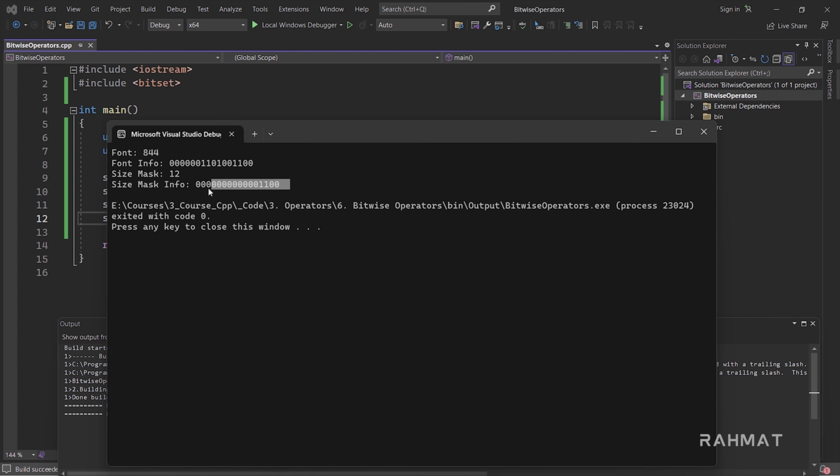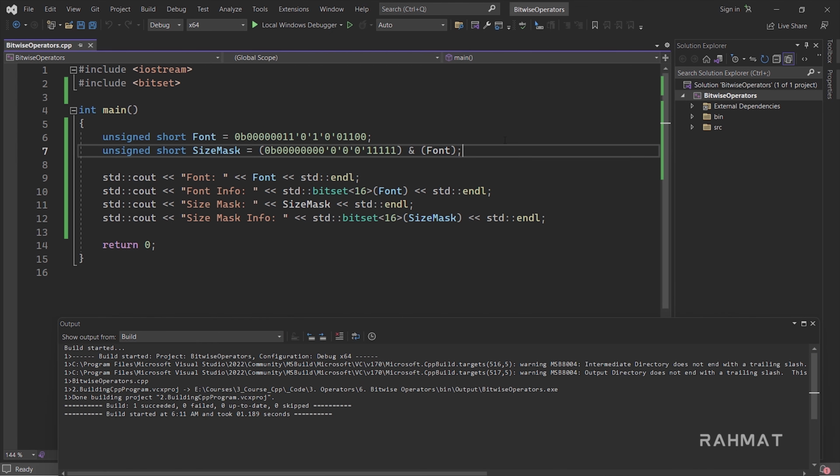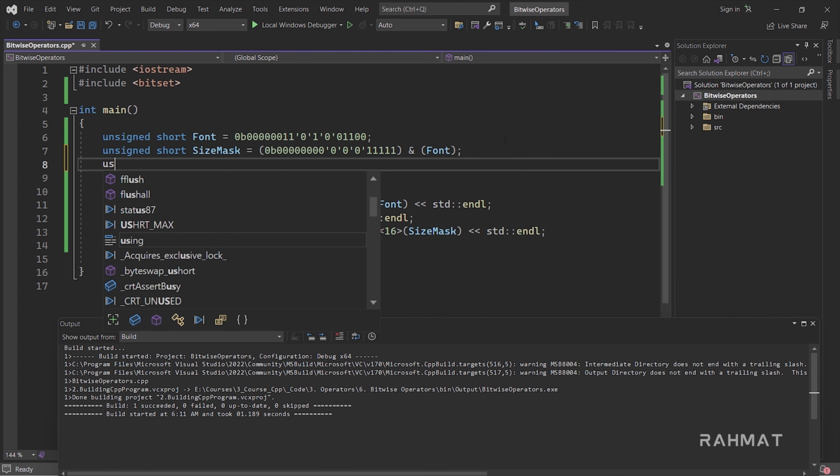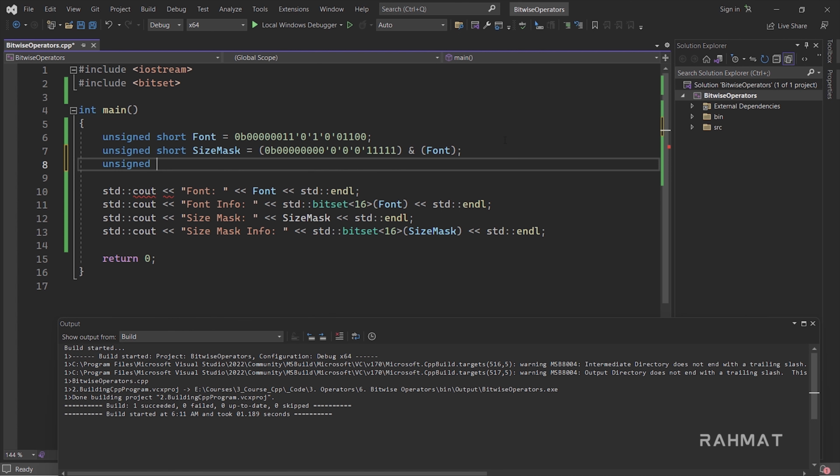What if we want to check whether our text is bold or not? For that we need to add another mask, and that should be unsigned short as well, and we'll call it bold mask. Let's add some information to make it easy. I'll just copy this and paste it here.